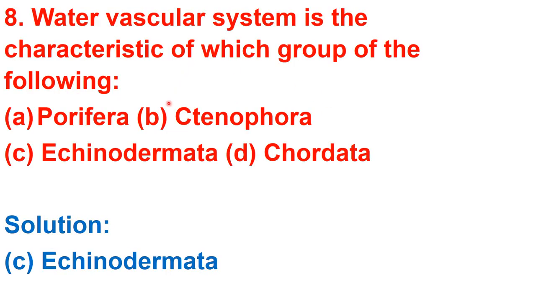Now let's discuss the homework solutions of the previous lecture, and this is the answer for NCERT question number 8. Water vascular system is the characteristic of which group of the following? So in which of the following groups is the water vascular system found? In Echinodermata, the water vascular system is present. So this is the answer. Answer is C.